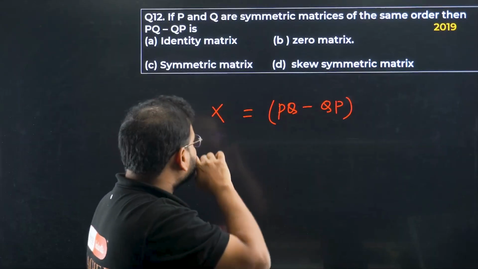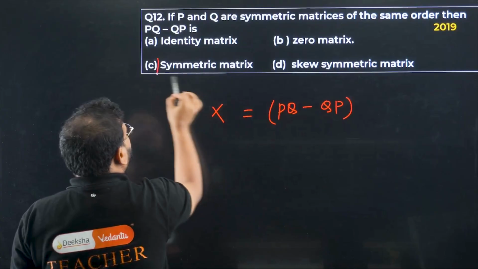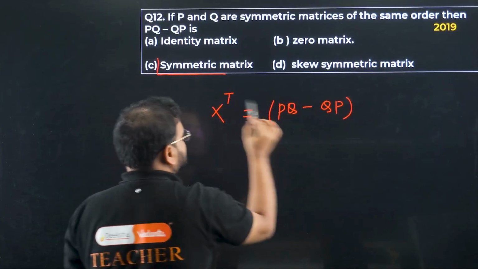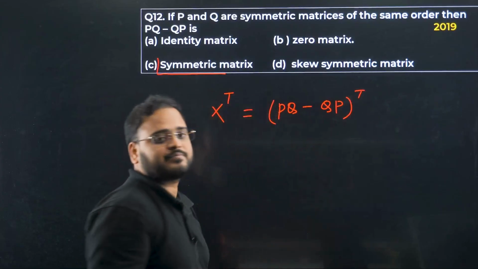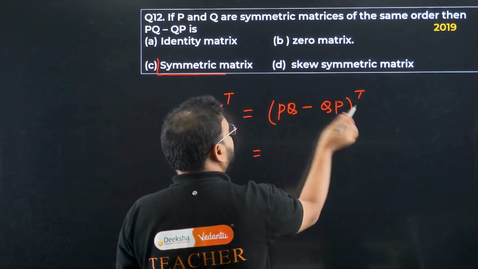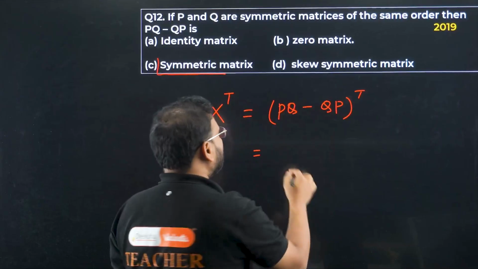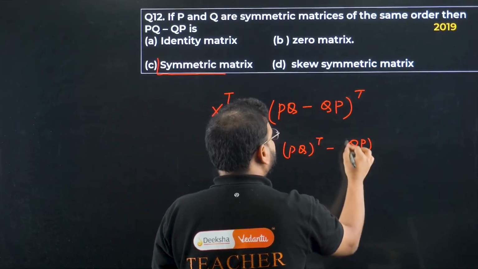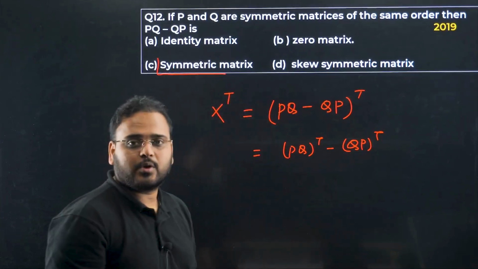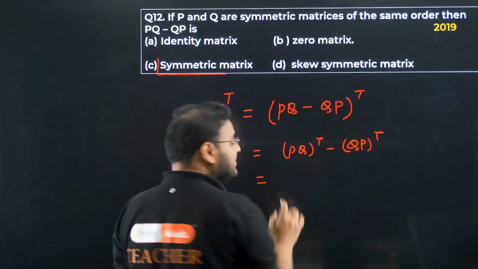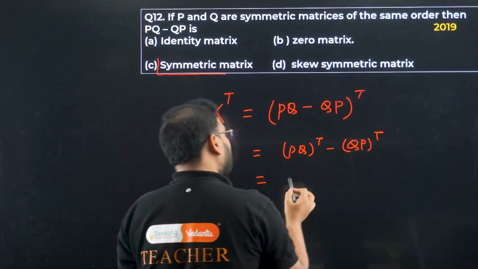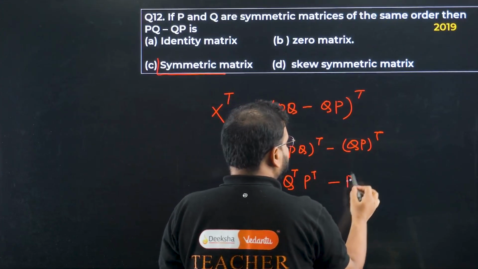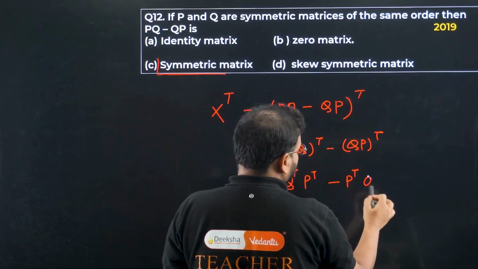Works? Okay. Once I see the terms symmetric and skew, it makes my life easier. Try to look for the transpose. Then you do that. What do you get? Remember, for a difference, it will be in the same order. You have to get here (PQ) transpose minus (QP) transpose. This is okay? Alright. Now, when it is in product, then the life changes. Q comes first. So, Q transpose P transpose, and over here again, P transpose Q transpose.